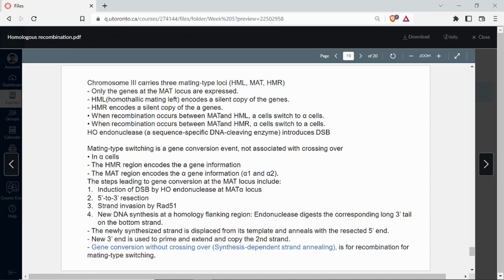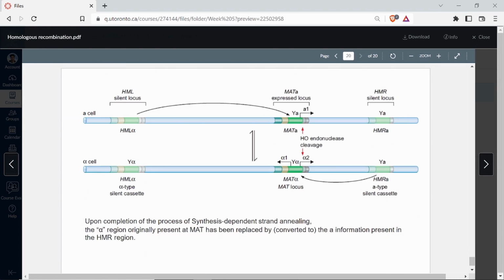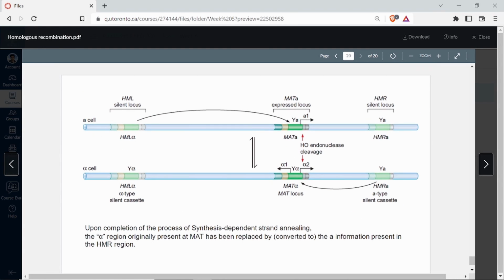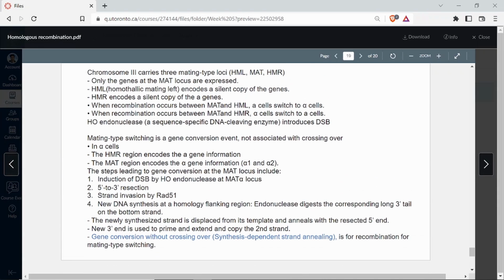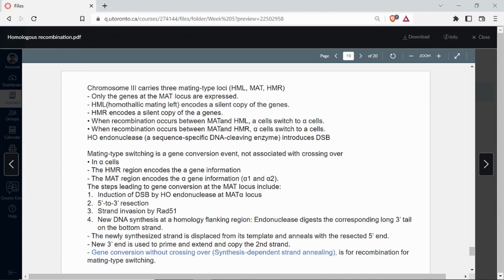Even if you just understand this figure, what is happening, it's enough. And just understand that this is known as a gene conversion event. This term should be clear, which is without crossover, right? So homologous recombination is happening, but without crossover.